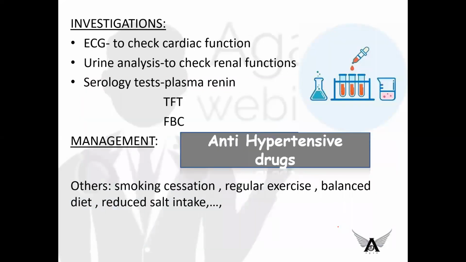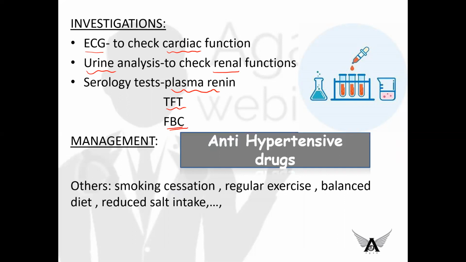So when you suspect a person is hypertensive, what are the investigations you should see to confirm him to be hypertensive? They are electrocardiogram to check his cardiac functions, urine analysis to check his renal functions, and serological tests like plasma renin, thyroid function test, and full blood count. What are the management?